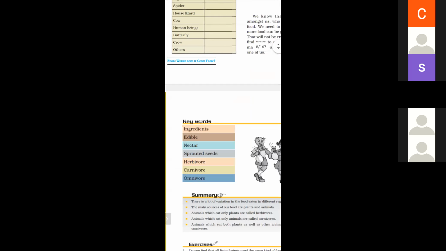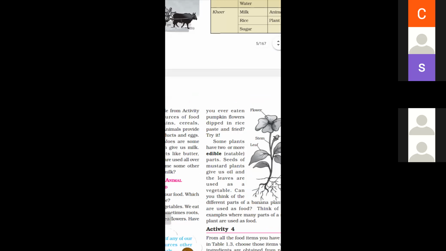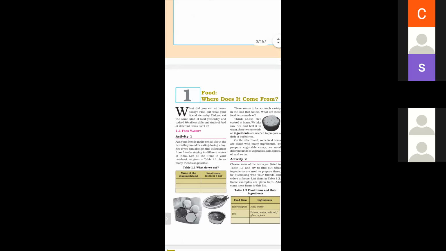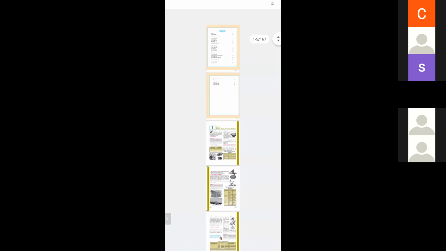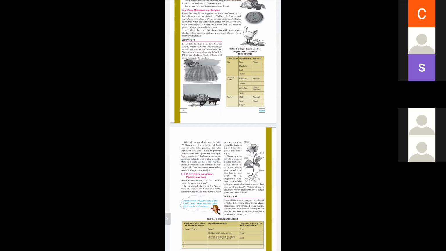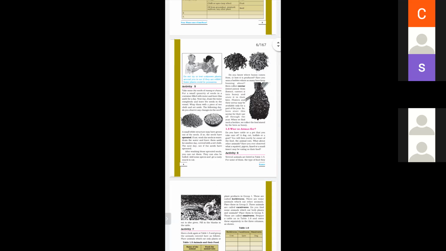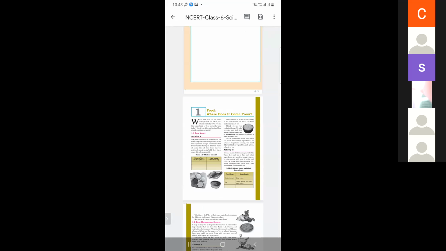So then, firstly, we will write lesson number 1 and the name of the lesson, Food: Where Does It Come From. Second, we will draw the diagram of a flower, and then draw the diagram of a spiral or move. This is a revision of lesson 1. Any query regarding lesson 1?